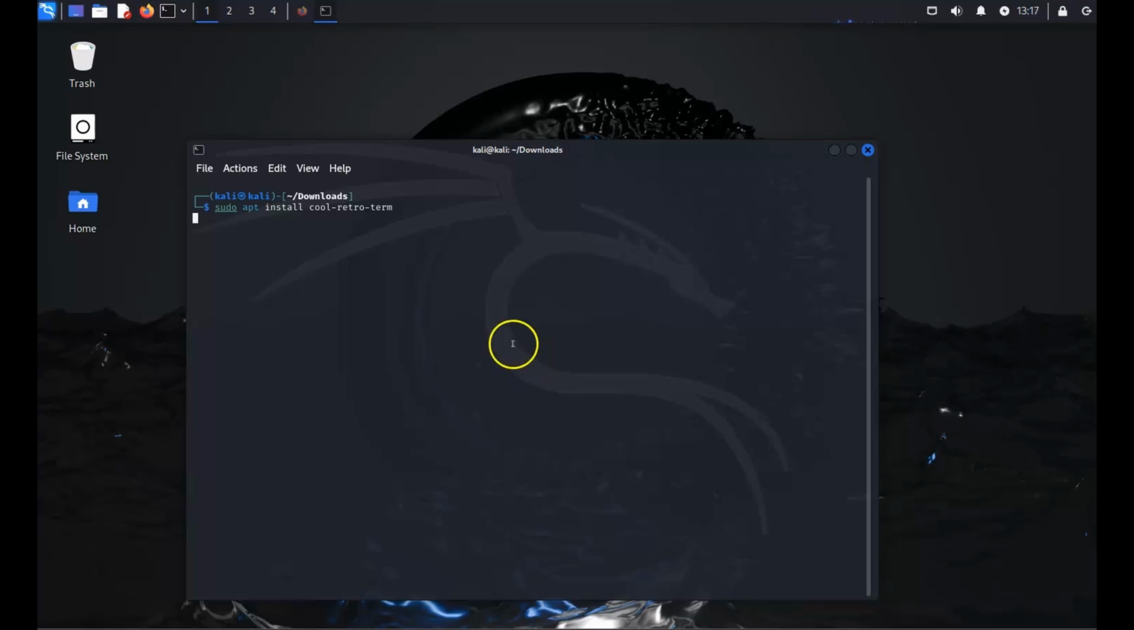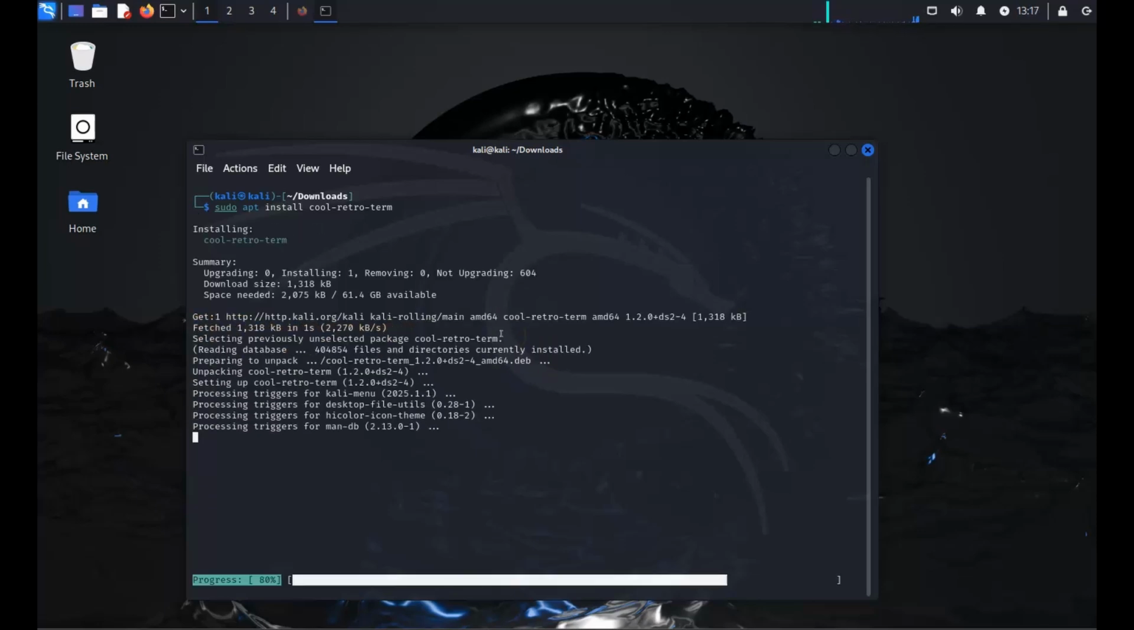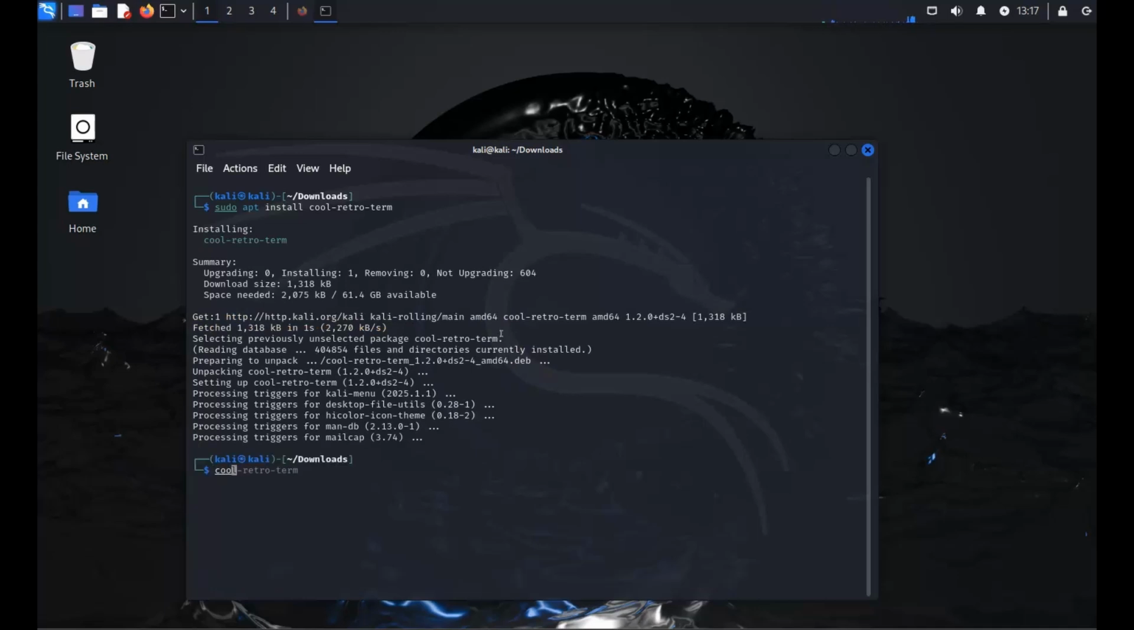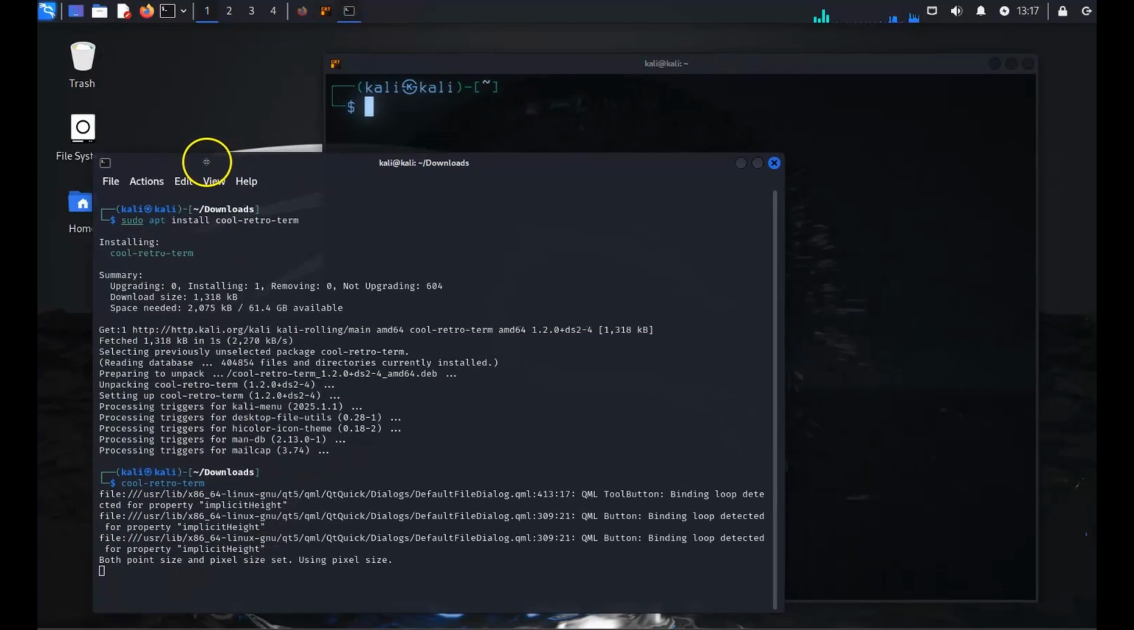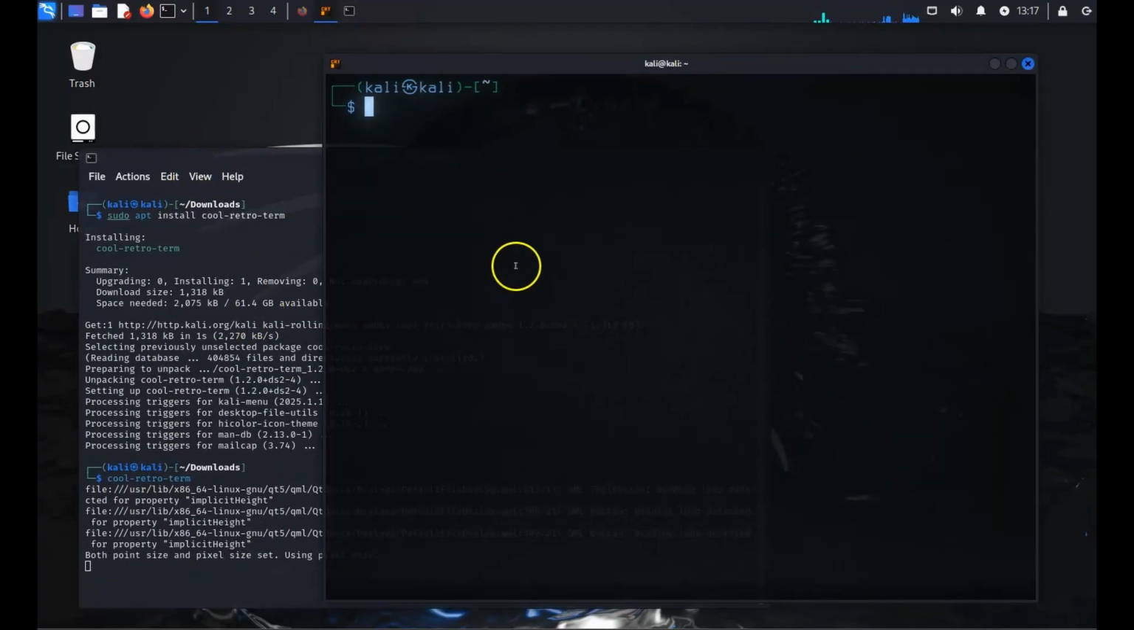And we're going to do sudo apt install cool-retro-term, hit enter, let it install, and then we will launch it by just typing in cool-retro-term, hit enter. And there we are. So here is our classic terminal. Here is our new one.